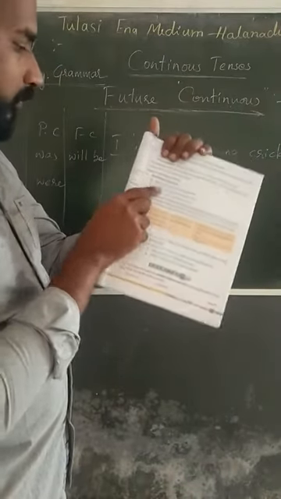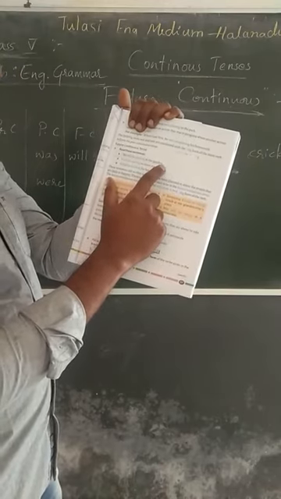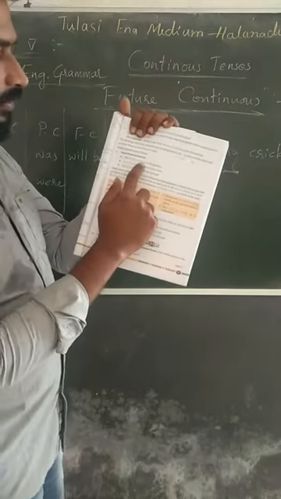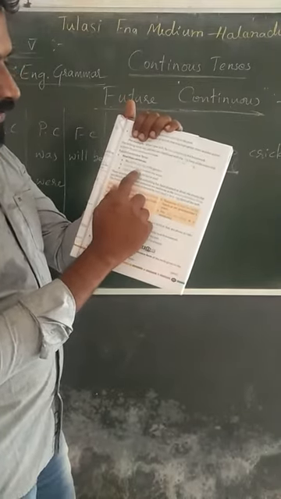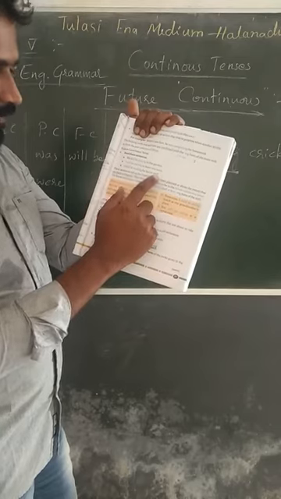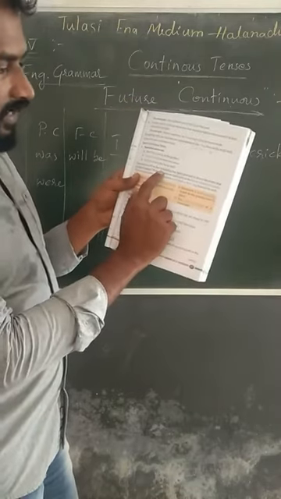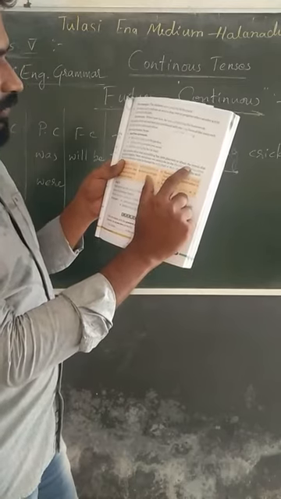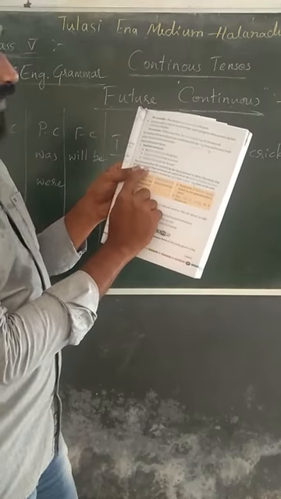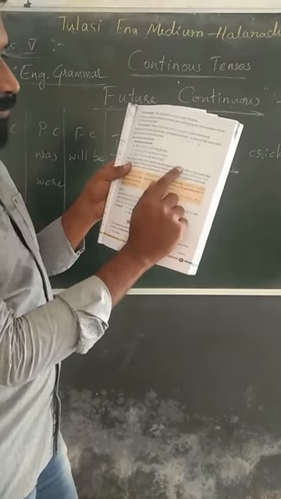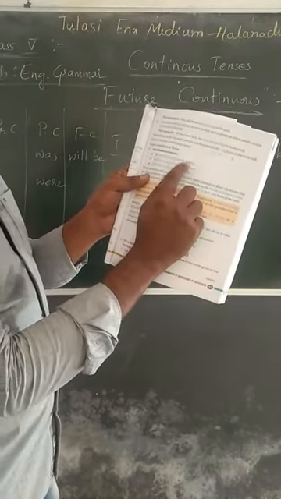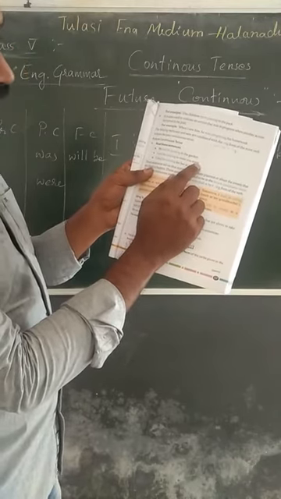Say, we will be playing in the garden. Will be plus ing. I will be coming to meet you soon. I shall be waiting for her at the mall. So here we can understand something that has been planned, or events that are likely to happen in the future. We will be playing in the garden. I will be coming to meet you soon.